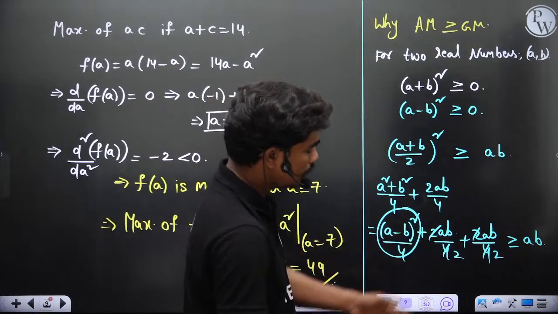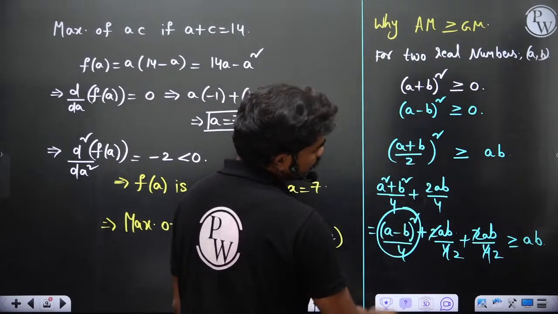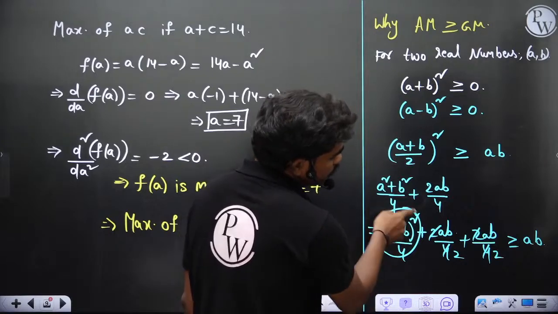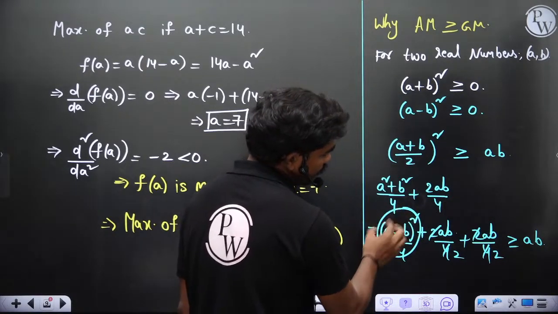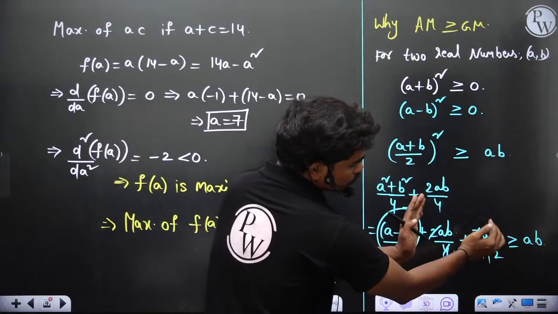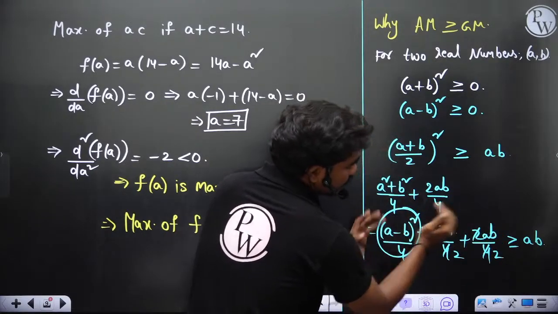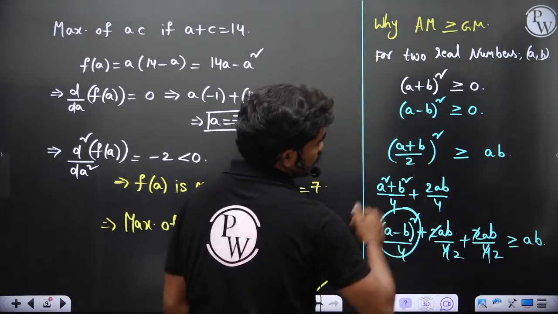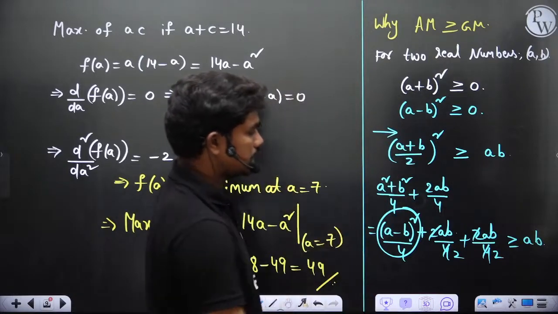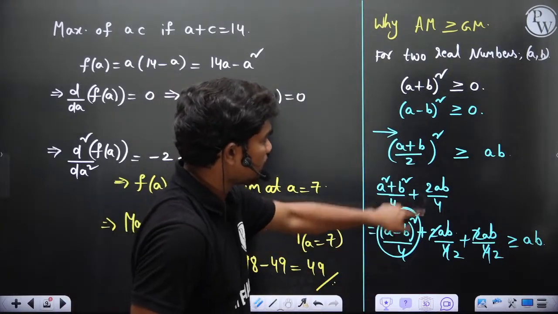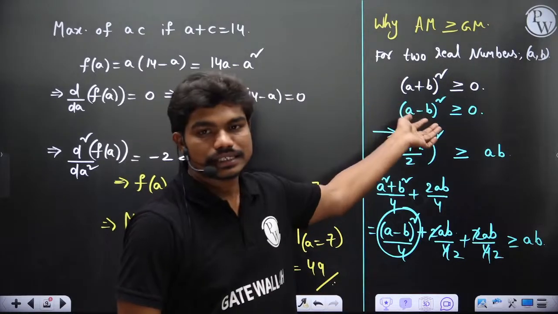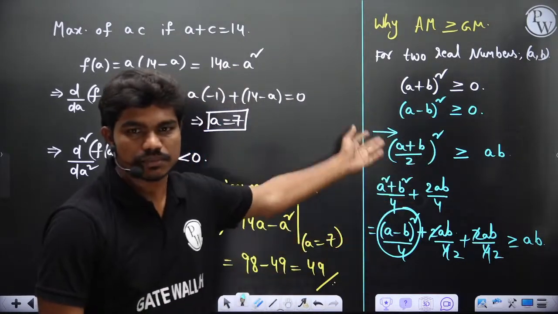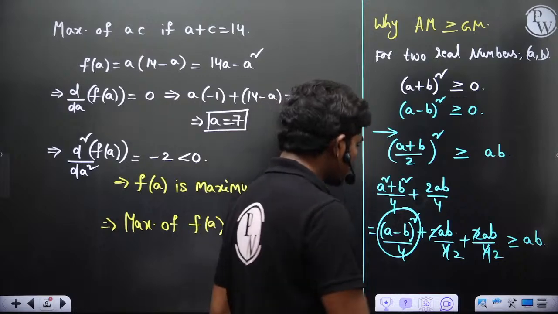If you simplify this expression, you will find that the (a minus b) whole square term will either be 0 if a equals b, or it will always give some positive value, and the remaining summation itself is ab. So ab plus something is always greater than or equal to ab, which we can deduce from this. Since (a minus b) whole square is always positive, that's all. That's how you can show that the arithmetic mean is greater than or equal to the geometric mean, just by simplifying. Then let's go to the next question.